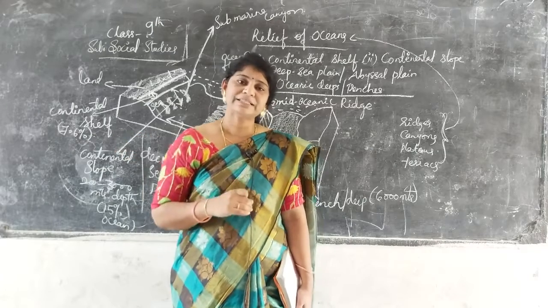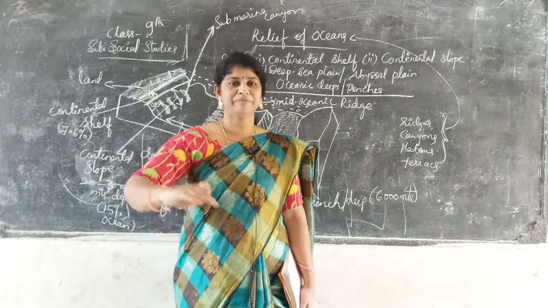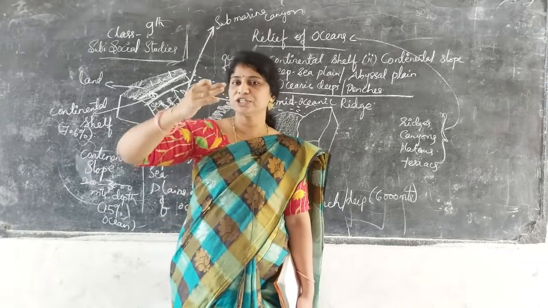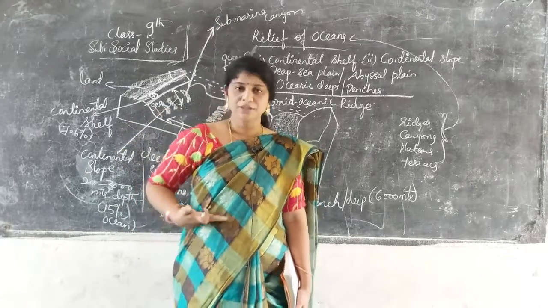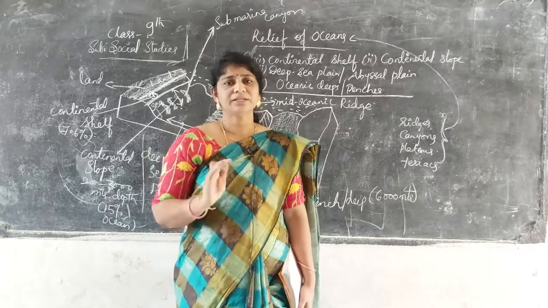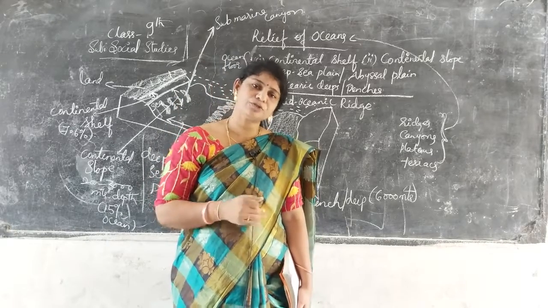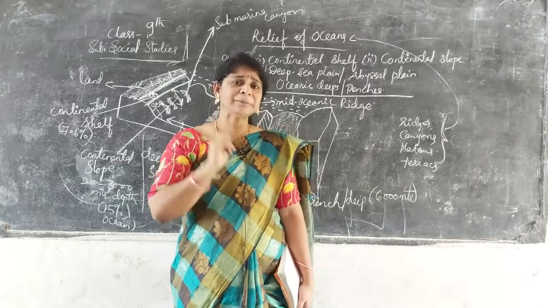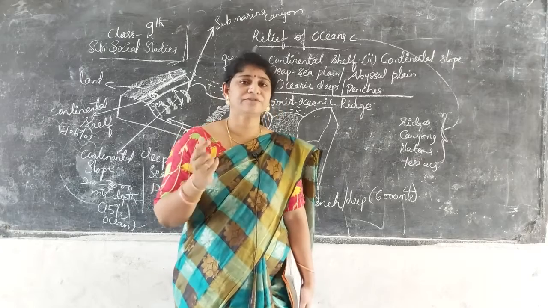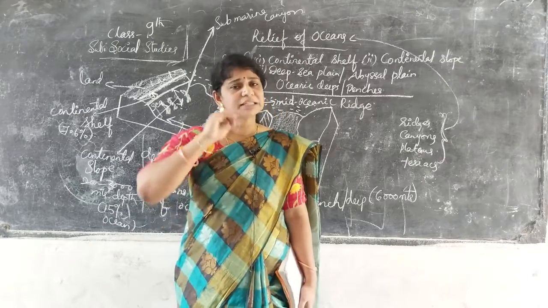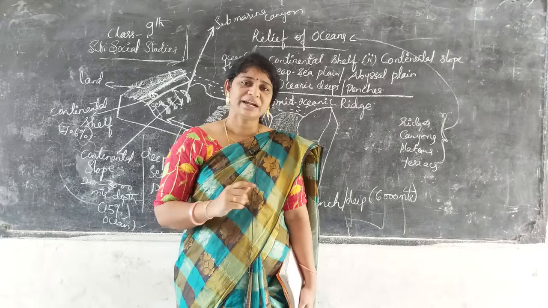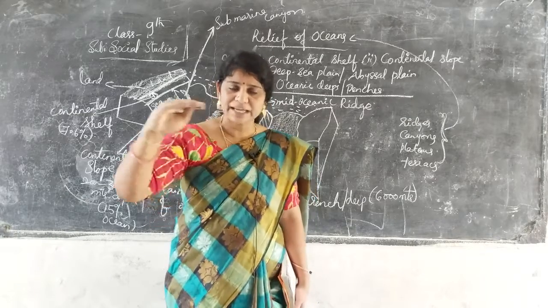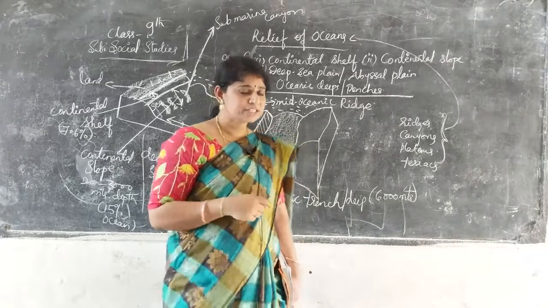The depth is not equal; from the ocean shore onwards, some thousands of meters of depth are seen. The depth of ocean changes from place to place. There are 5 oceans, and their depths differ. A few oceans are completely covered with ice. You just go through that.